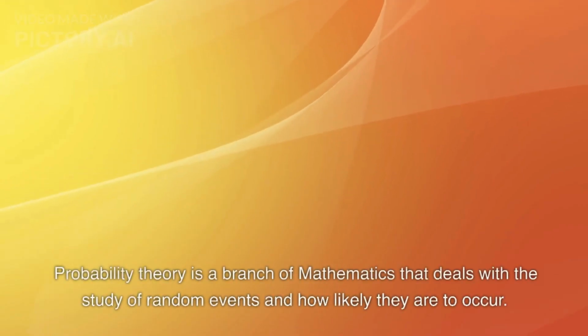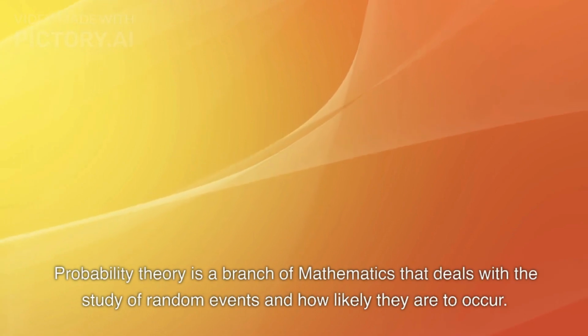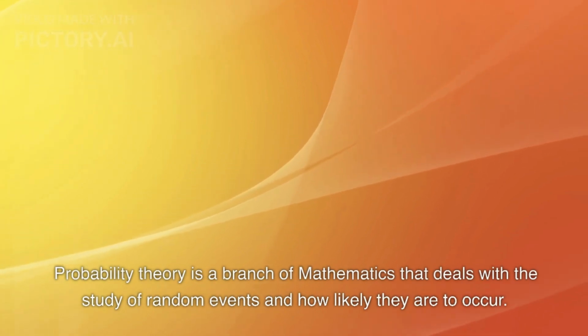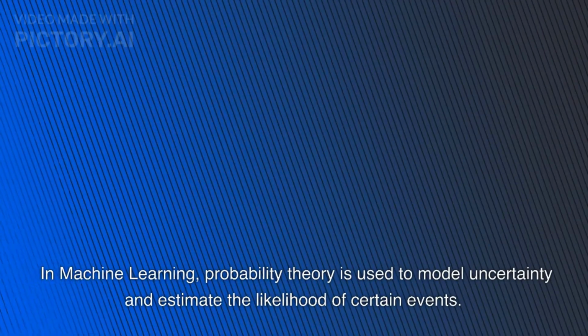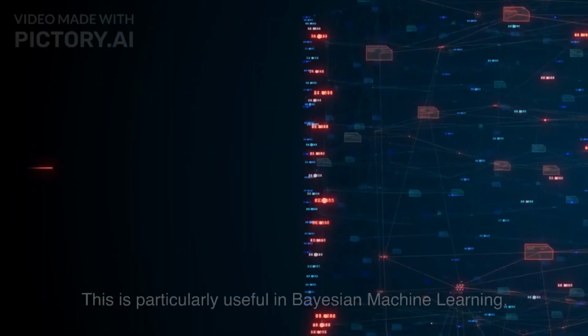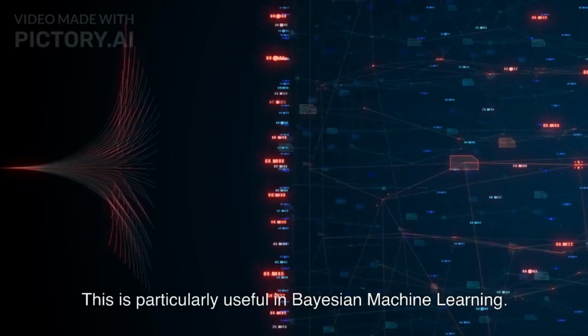Probability theory. Probability theory is a branch of mathematics that deals with the study of random events and how likely they are to occur. In machine learning, probability theory is used to model uncertainty and estimate the likelihood of certain events. This is particularly useful in Bayesian machine learning.